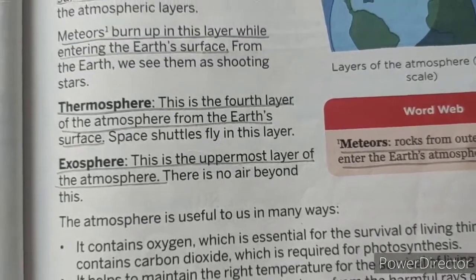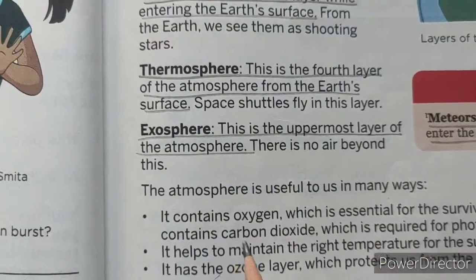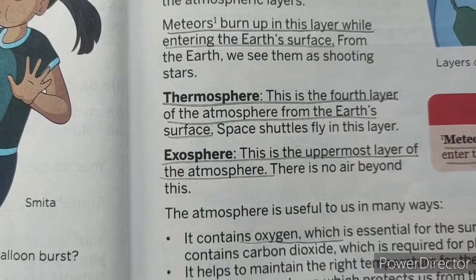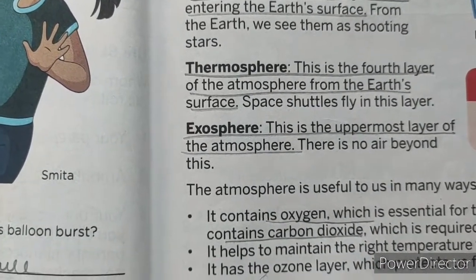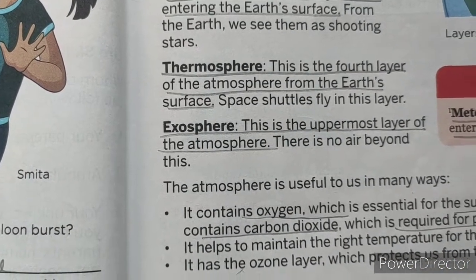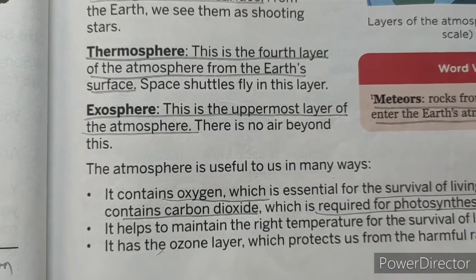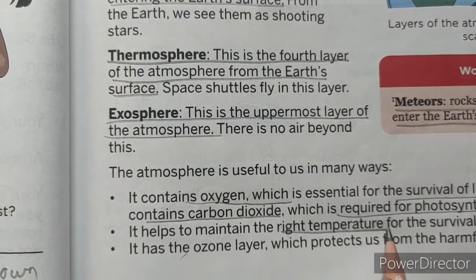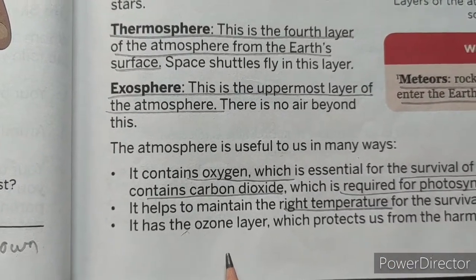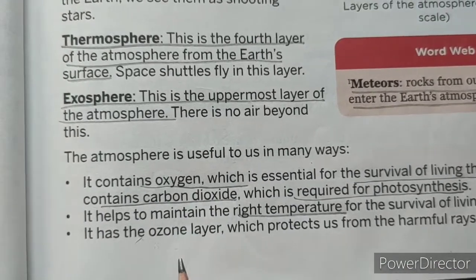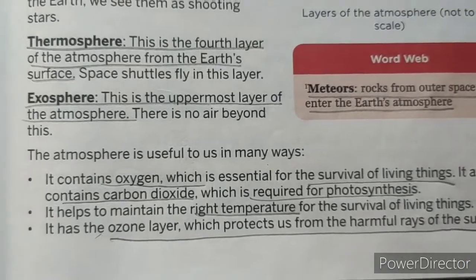You can mark oxygen, which is essential, and carbon dioxide, which is required for photosynthesis. It helps to maintain the right temperature. What is the purpose? It is also maintaining the right temperature. It has an ozone layer which protects us from harmful gases and rays of the sun.